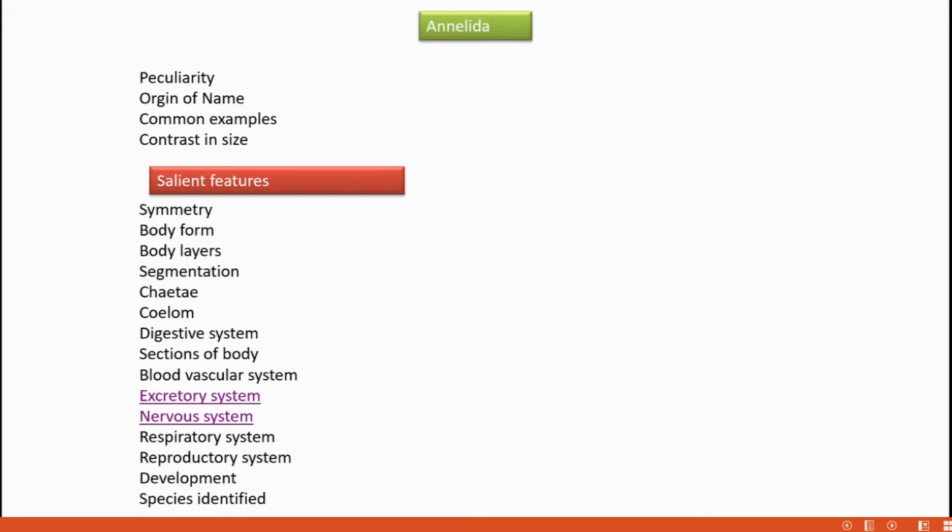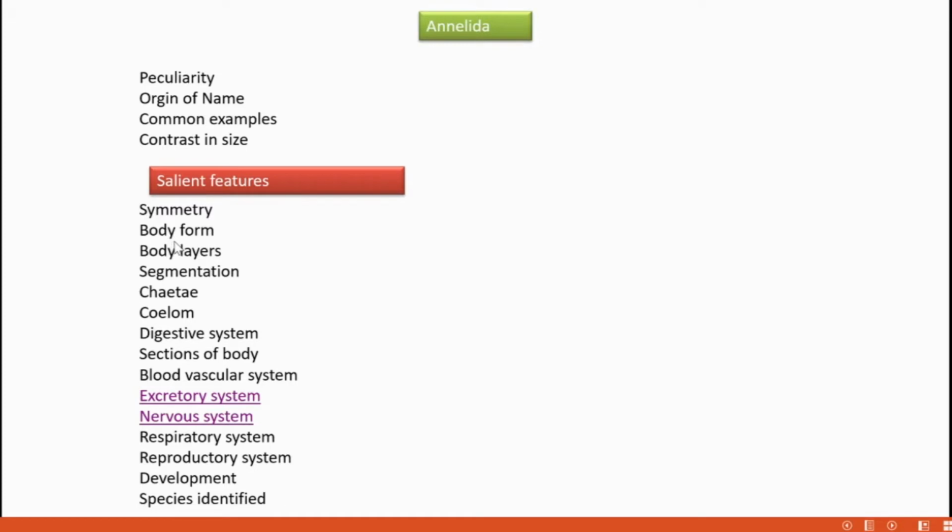And internally, segmentation is also there, meaning certain organs are placed segmentally, paired organs like nephridia, paired blood vessels, paired segmental ganglia. They are all repeated in each segment. And the adjacent segments, the nearby segments, are separated by certain partitions called septa.